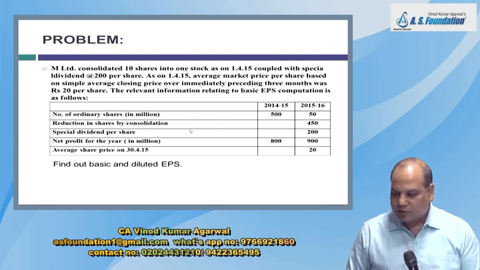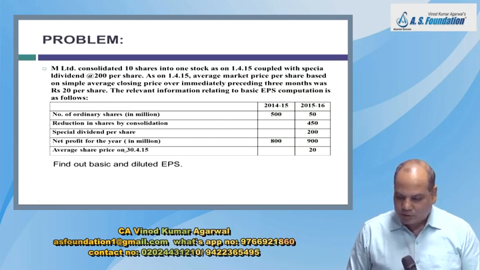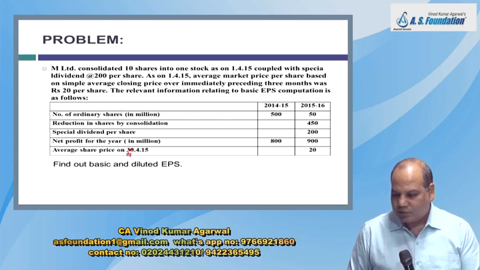And the reduction in shares by consolidation is 450. Special dividend per share is 200 rupees. Net profit for the year is 800 and 900. The average share price, again you write it, 1/4/15, average share price is 20 rupees. Find out the basic and diluted EPS.